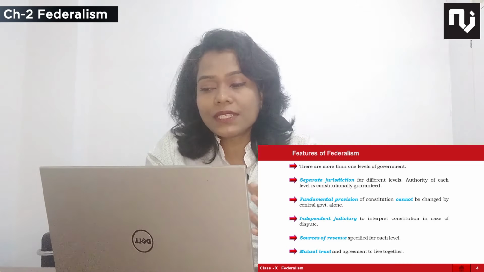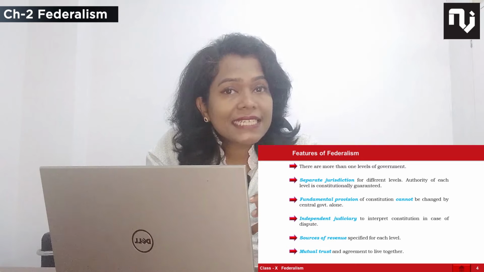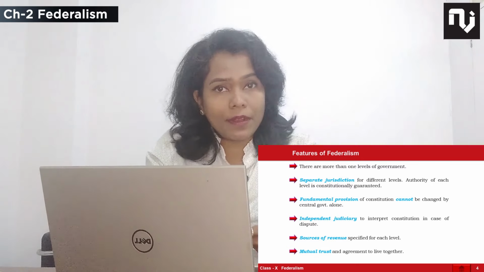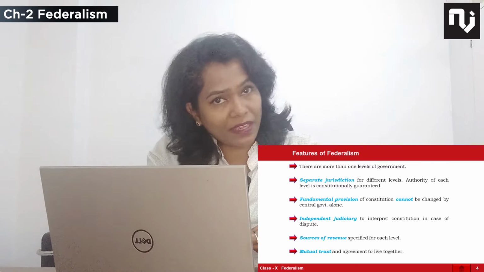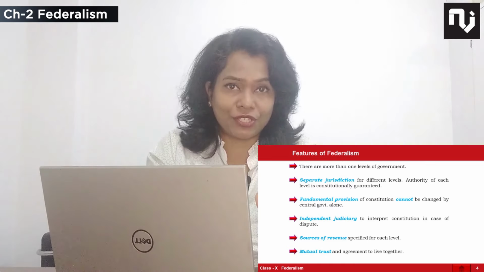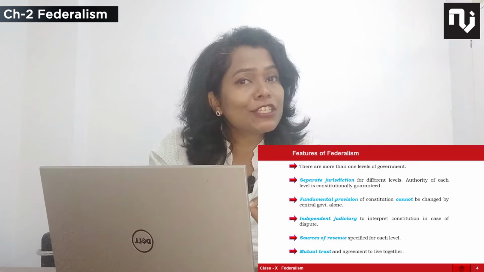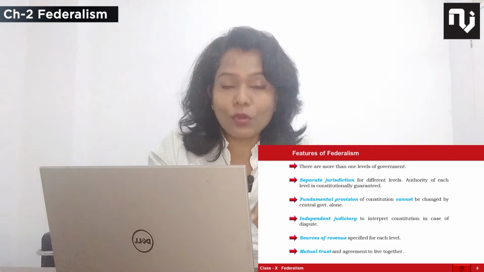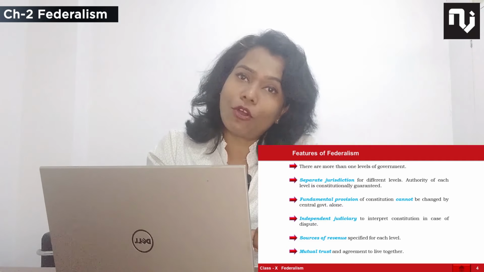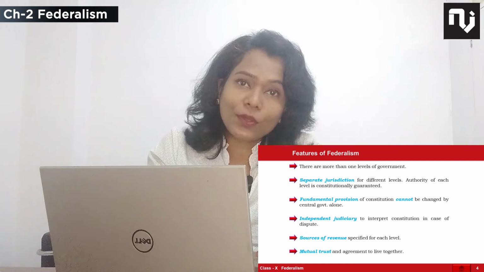Correct? So this is the way to generate income for every state government and for the central government. So the source of revenue is also mentioned. But local governments have fewer sources to generate revenue. So they are dependent on the state government for grants.